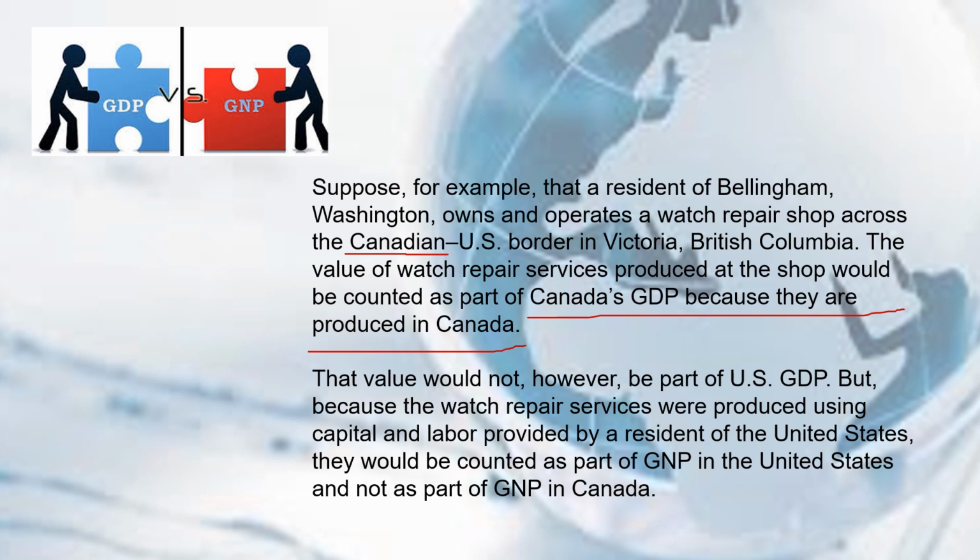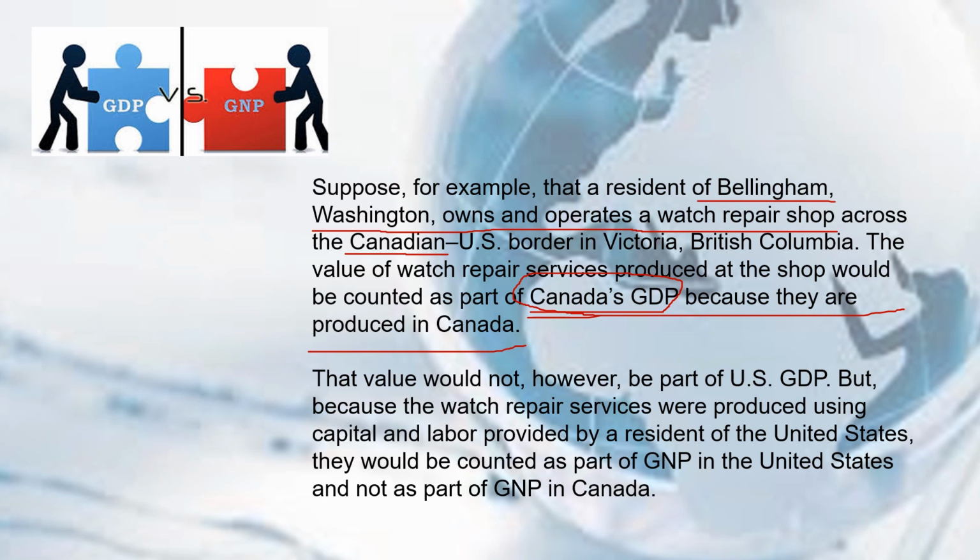So they will be part of Canada's GDP, kahit na resident ng Bellingham, Washington ang nagmamay-ari at nag-ooperate ng watch repair shop na yon. That value would not be part of the US GDP.